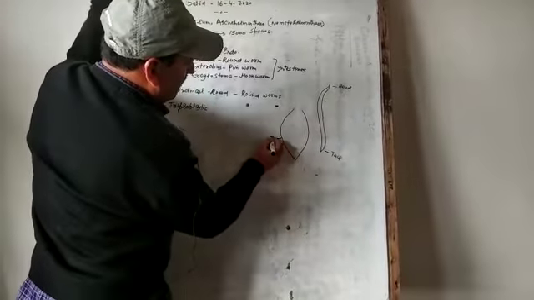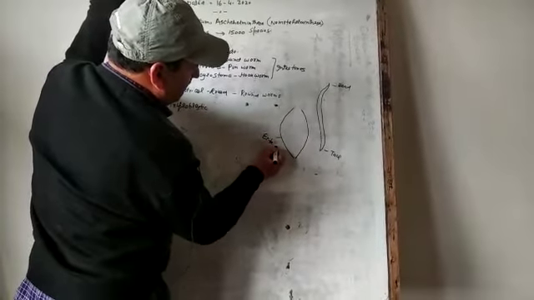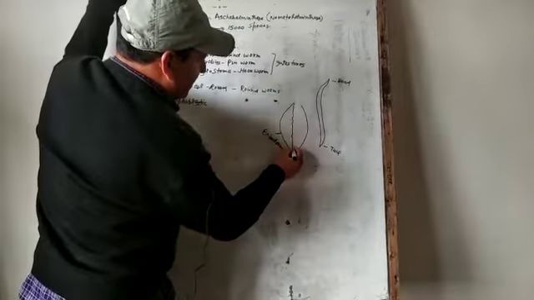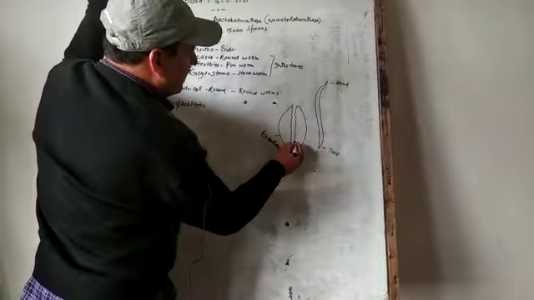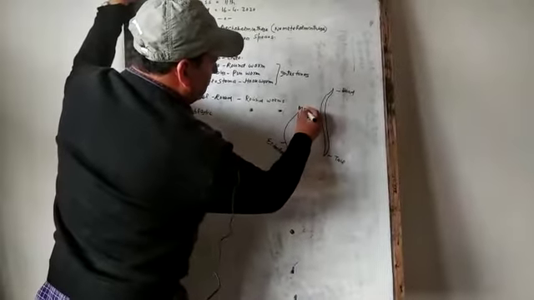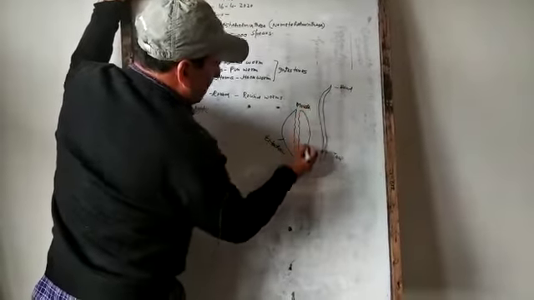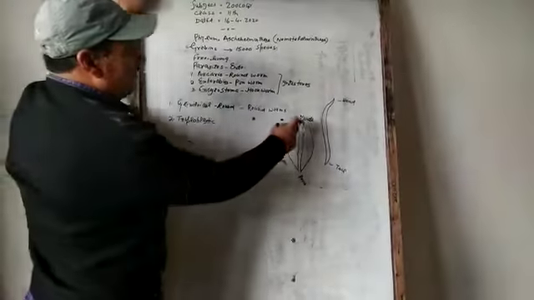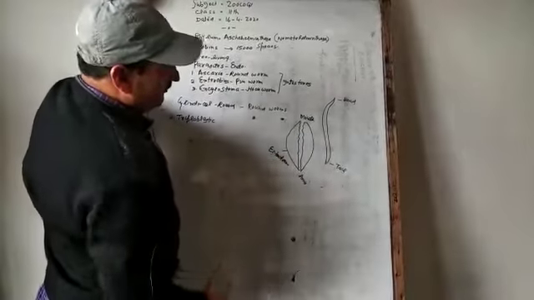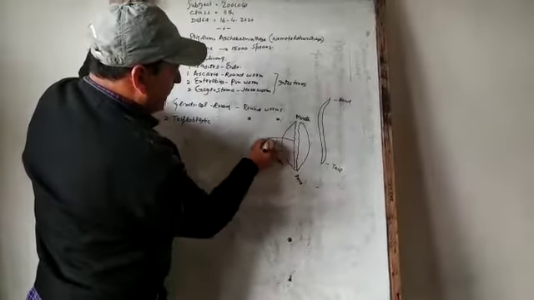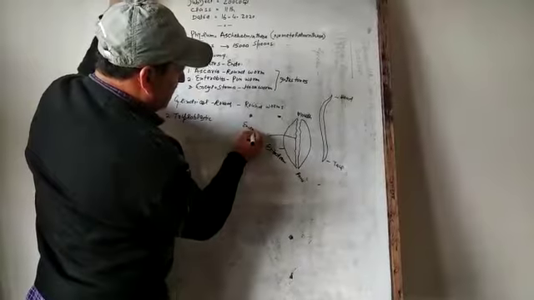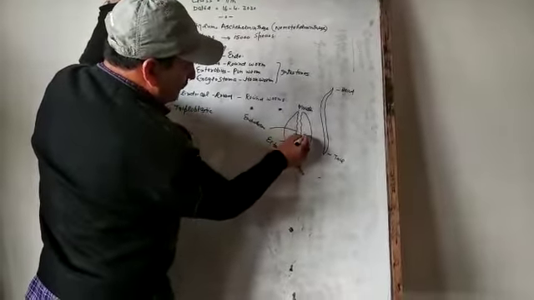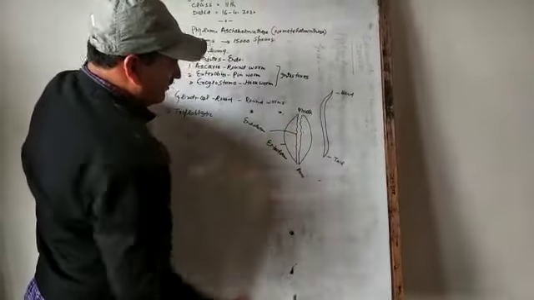If I say this is ectoderm, then endoderm forms the alimentary canal. The alimentary canal has mouth on one side and anus on the other side. So it is complete. In between ectoderm and endoderm, this is mesoderm.